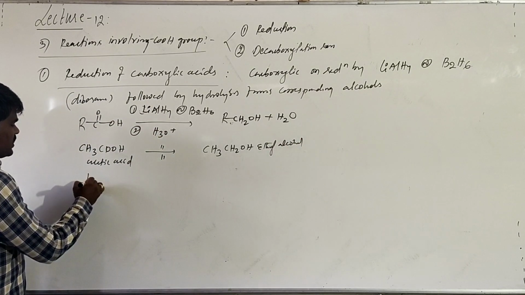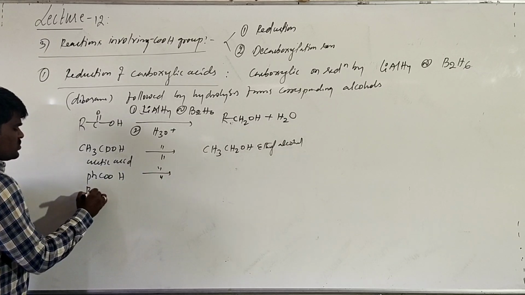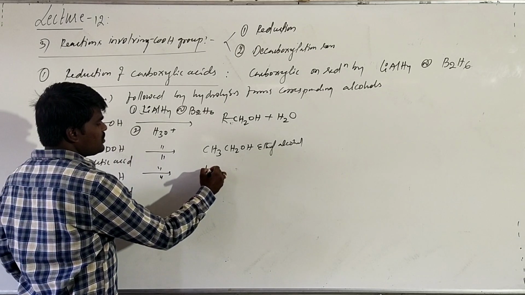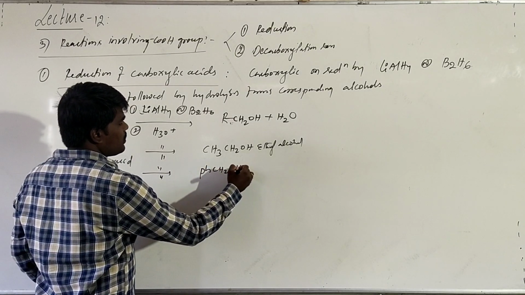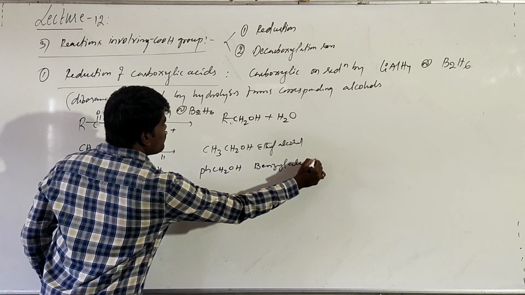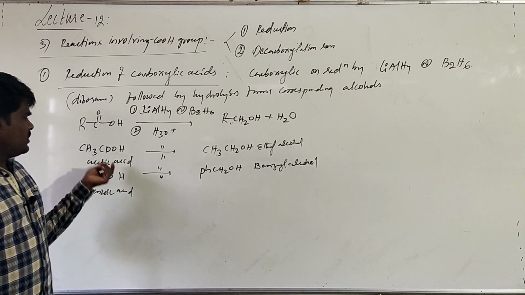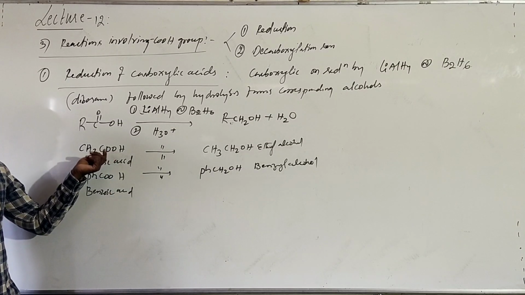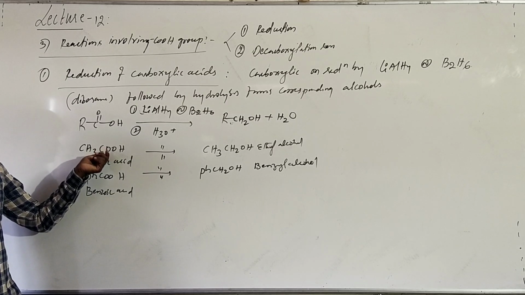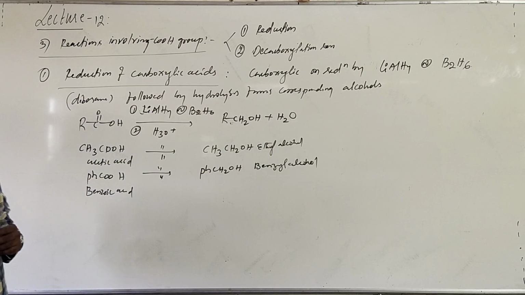Suppose you are taking benzoic acid, on reduction it will be converted into benzyl alcohol. You just convert the carboxylic group into an alcoholic group. How to convert this? You have to add 2 hydrogens and remove the double bonded oxygen in the form of water. That is how you have to remove it.